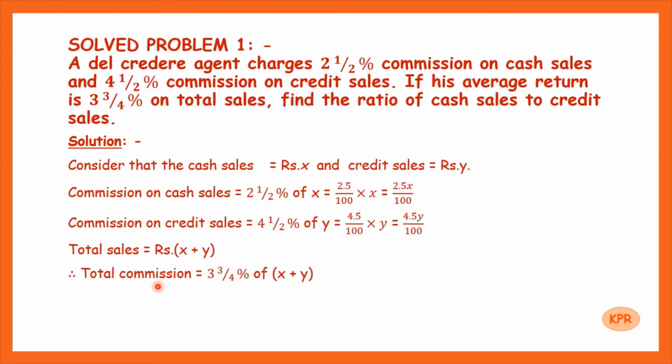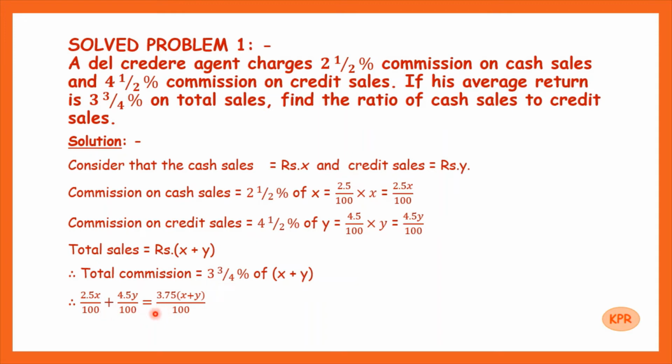This total commission can also be calculated by adding commission on cash sales and commission on credit sales. So we will have 2.5X upon 100 plus 4.5Y upon 100 is equal to 3.75 into X plus Y upon 100. 3 and 3/4 is nothing but 3.75.